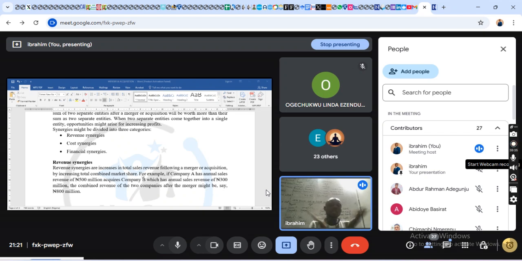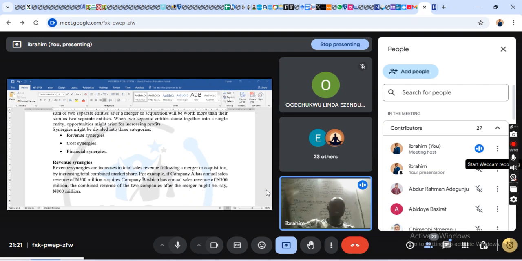So as a result of the merger, the total revenue becomes 800. And that is the benefit of merger. That is what we call revenue synergy. Your profit will increase. That is the benefit, the purpose. The assumption is that your profit will increase, but before you can say that, you will need to look at the financials.